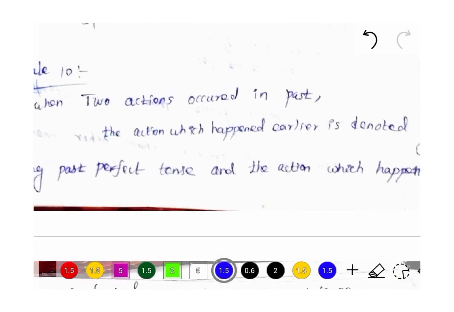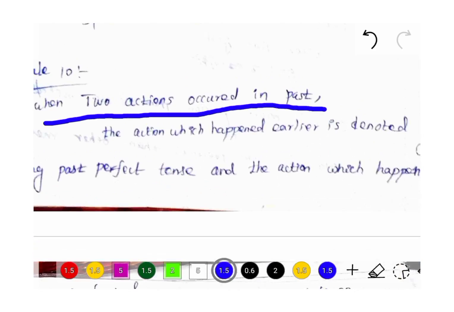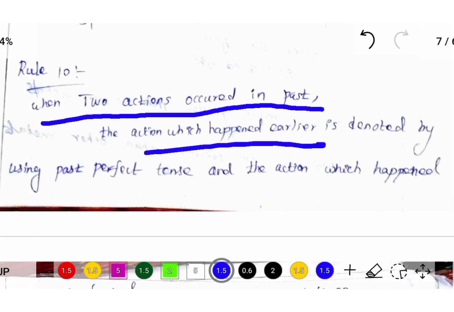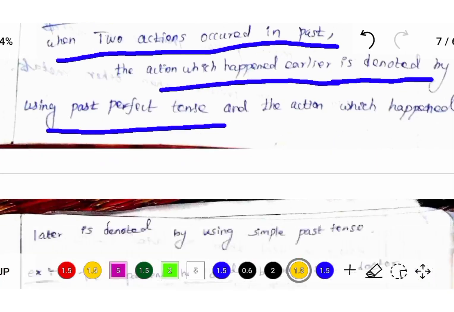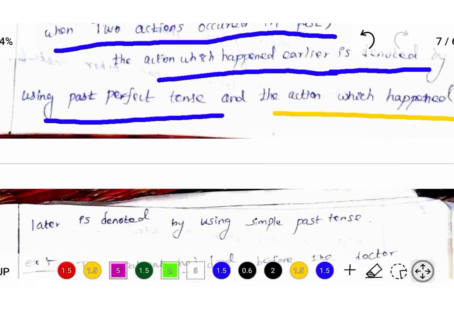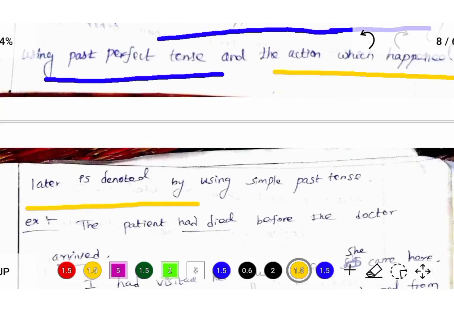See this? When two actions occurred in the past, the action which happened earlier is denoted by past perfect tense and the action which happened later is denoted by simple past tense. Earlier action should be mentioned in past perfect tense and later action should be mentioned in simple past tense.